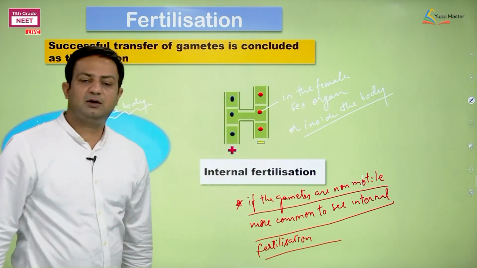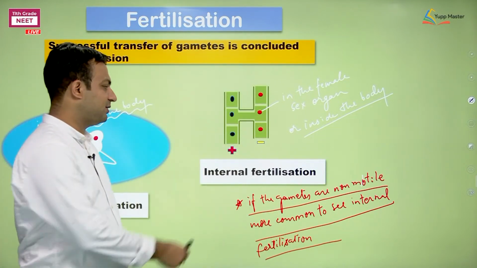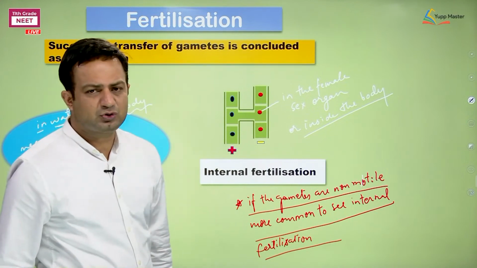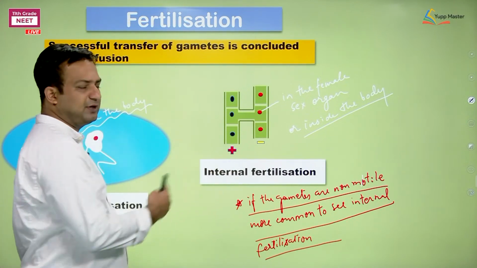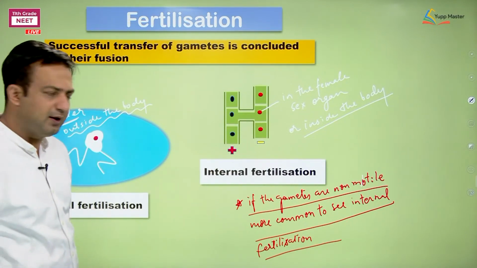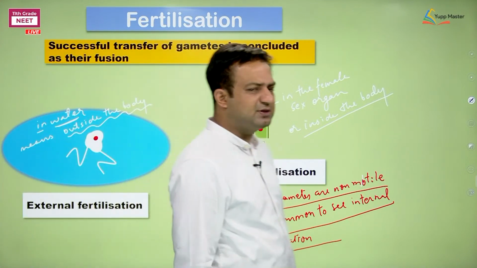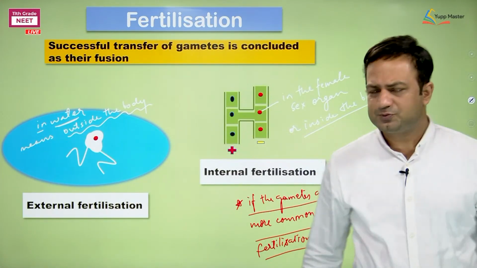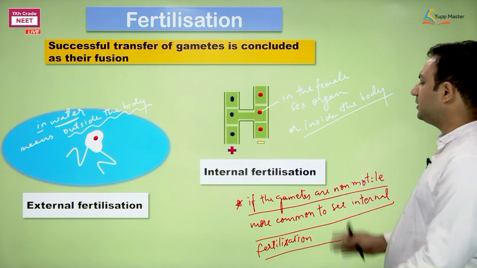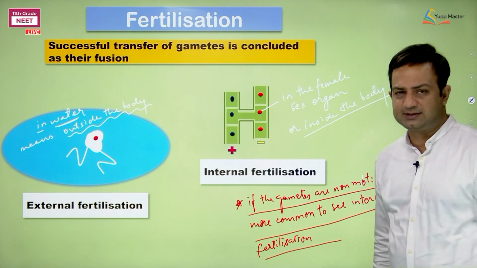Clear? So this is how we mention the type of fertilization, whether external or internal. It's easy to understand, I hope. So we have these examples of external and internal fertilization.